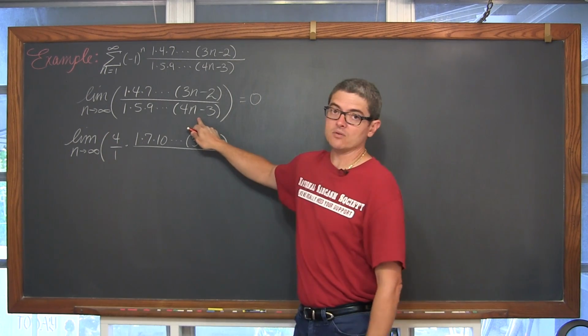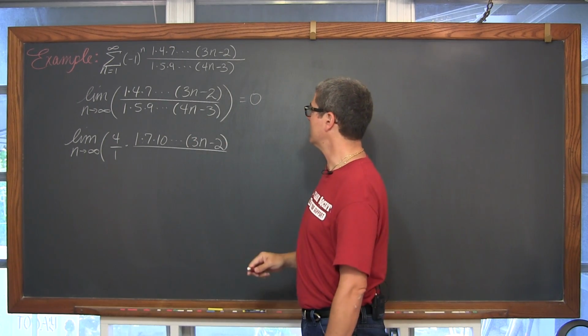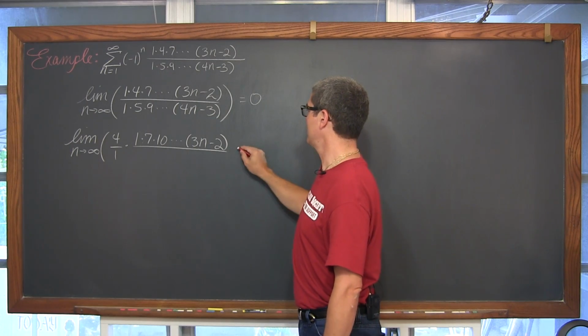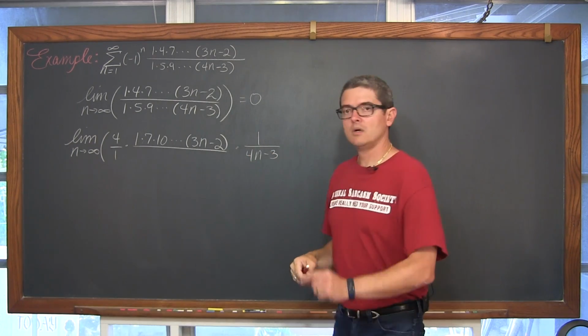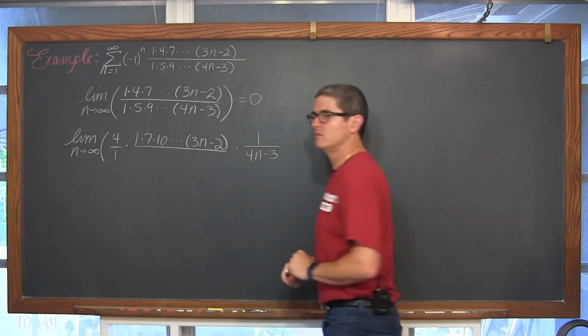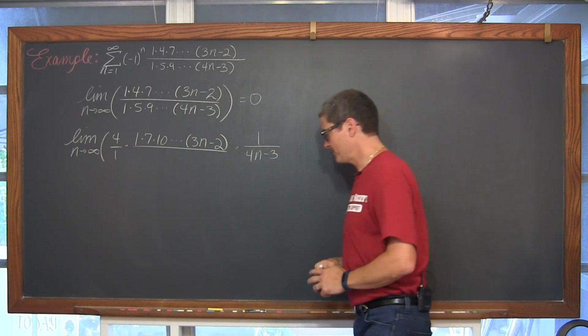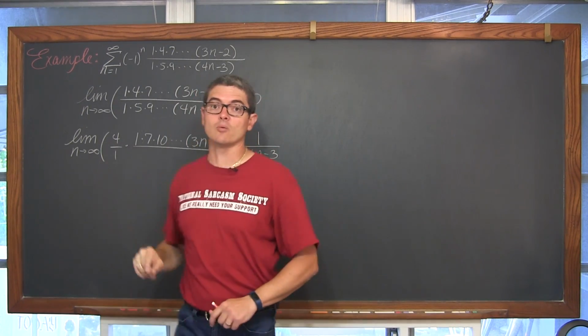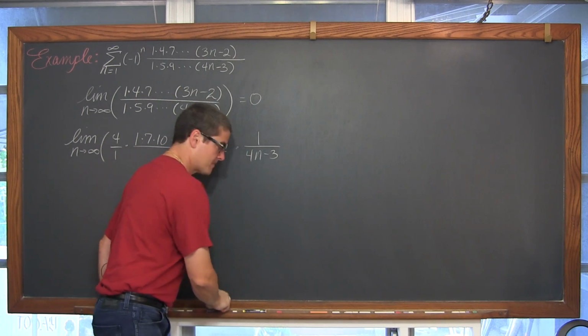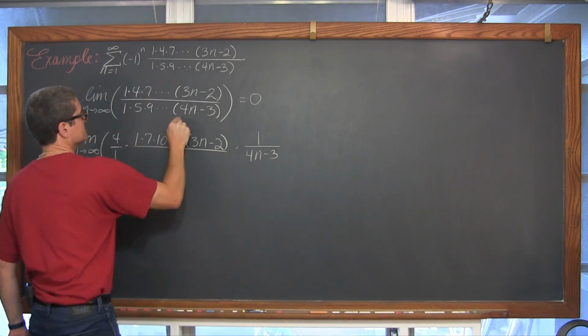So I'm going to take out the 4n minus 3. Now, what is the factor just before this factor? If this is the nth term, what is the n minus 1 term?